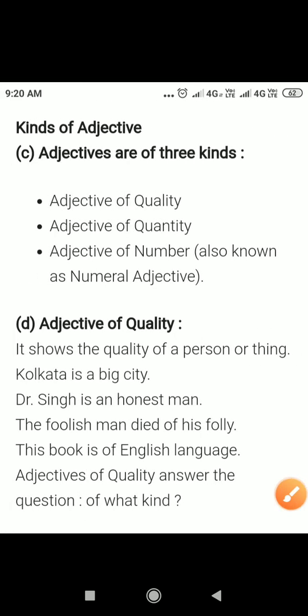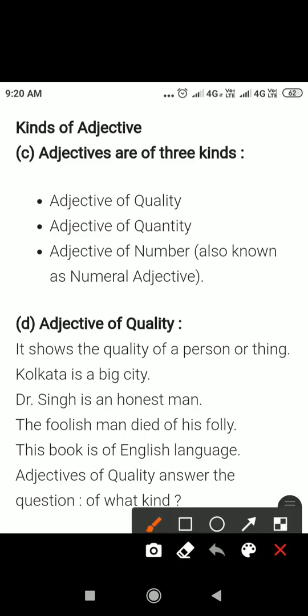Now these are the kinds of adjective. There are three kinds of adjective: adjective of quality, adjective of quantity, and adjective of number, also known as numeral adjective.